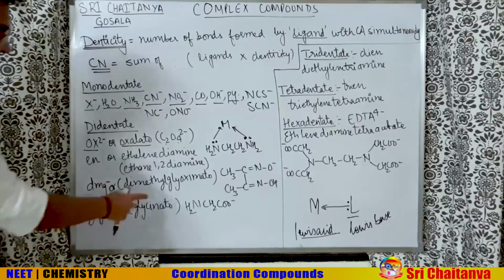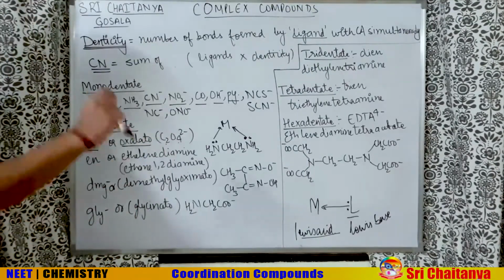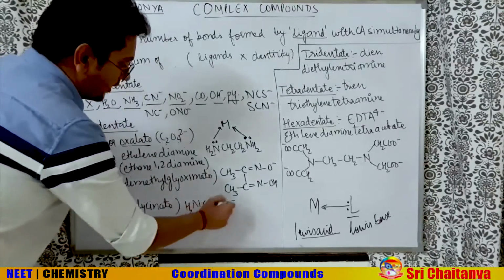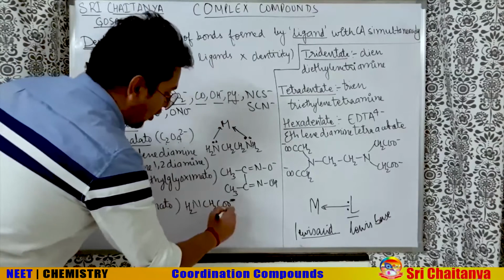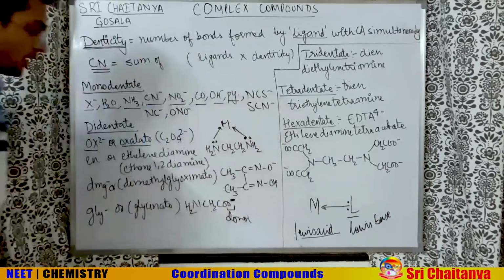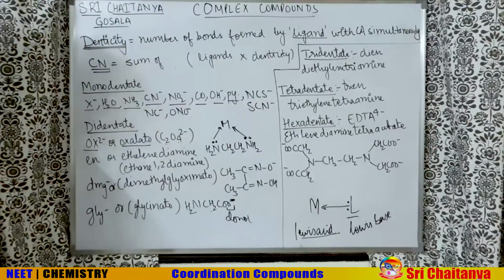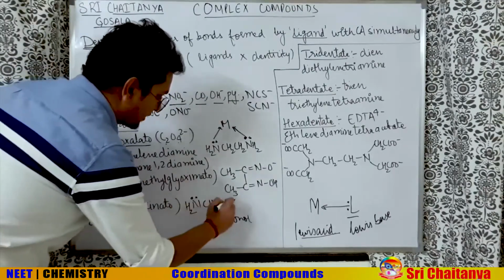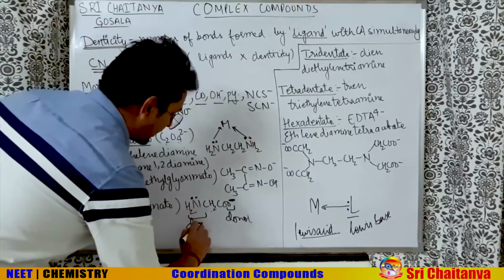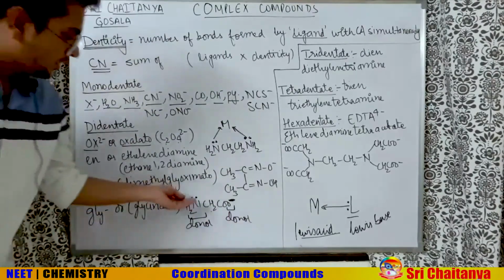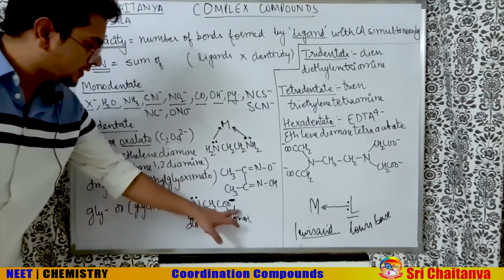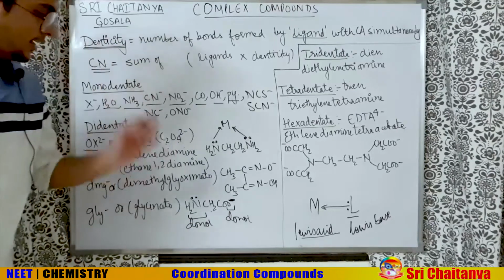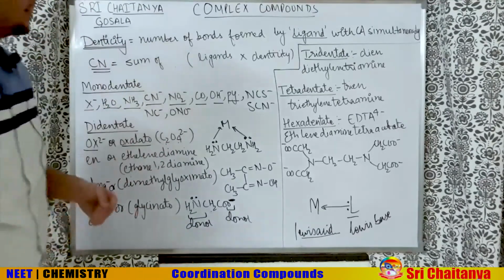Glycinato is derived from glycine, which is an amino acid, an optically inactive amino acid. And glycinato has the formula NH2CH2COO minus, and here oxygen is the donor atom. Sometimes this nitrogen and this oxygen both act as donor atoms, that's why it's called a didentate ligand. So nitrogen and oxygen both are donor atoms. This oxygen having the negative charge and this nitrogen both are the donor atoms in the case of glycinate. It's a didentate ligand.